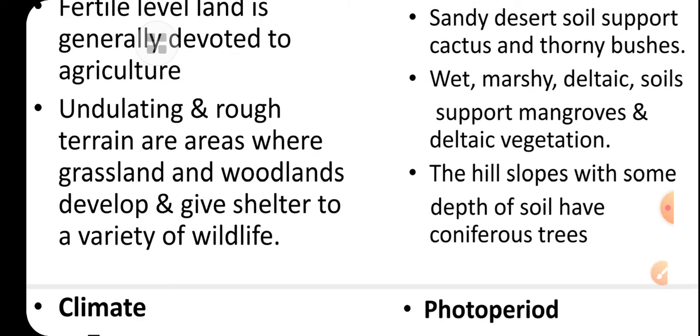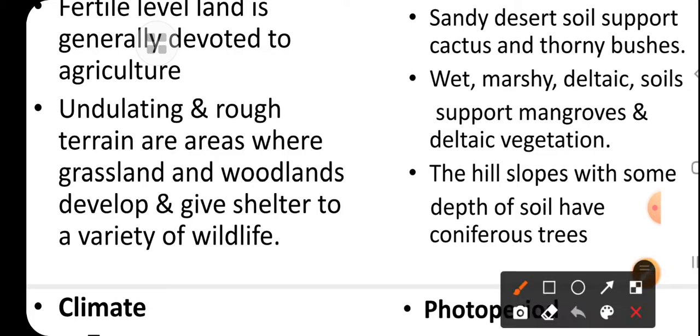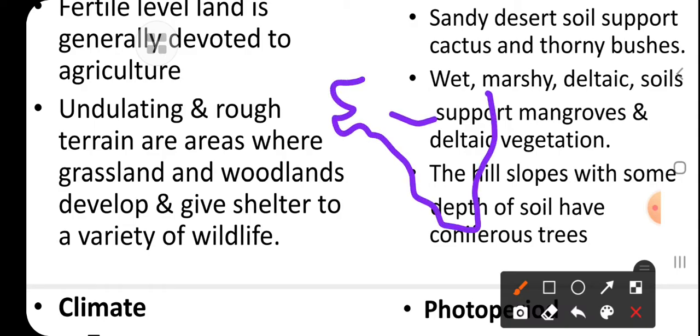Like the Sundarbans we have in our country. When we talk about the deltas in the eastern side of our country, the Godavari, Krishna, Kaveri and Mahanadi rivers all make deltas at their mouths in the eastern part of India. Here we get some mangrove forest or deltaic forest, so the vegetation is different. And in the Sundarbans, we call them Sundari trees.